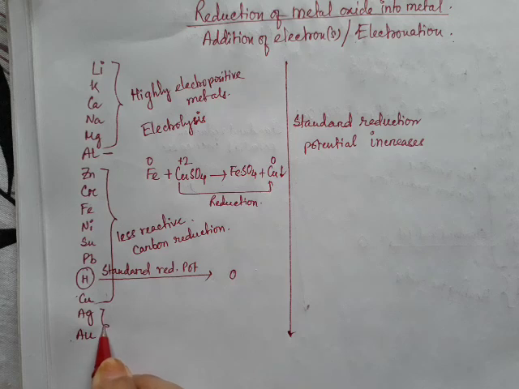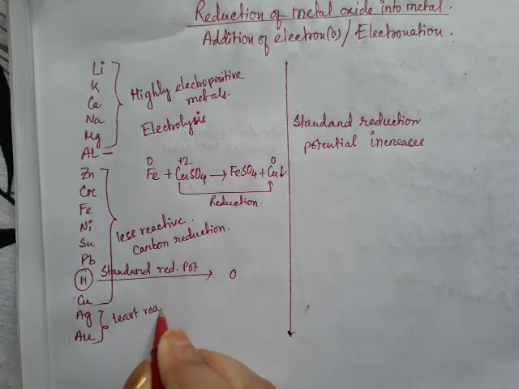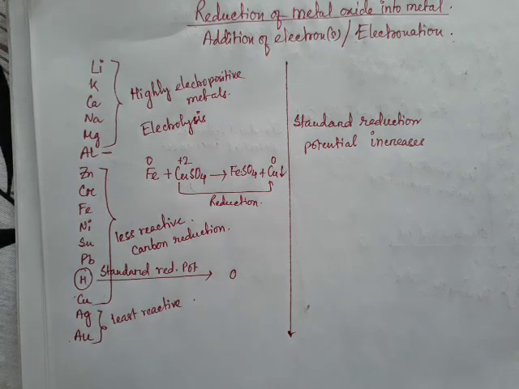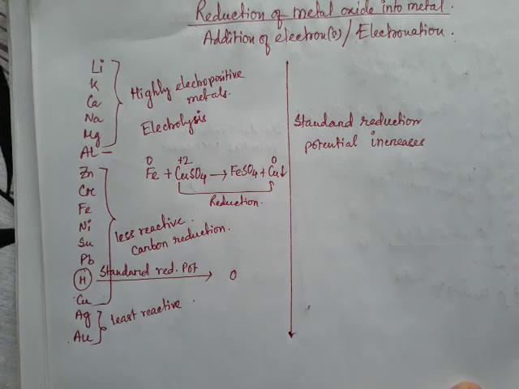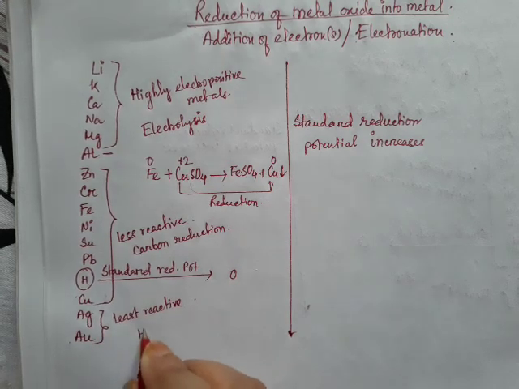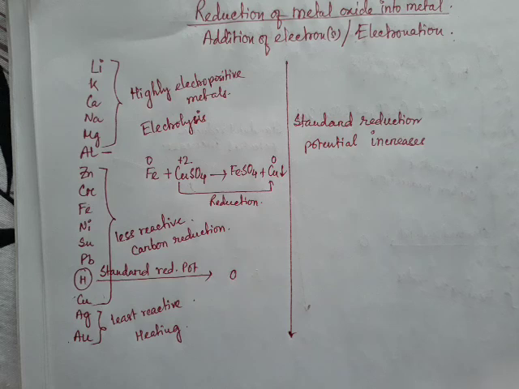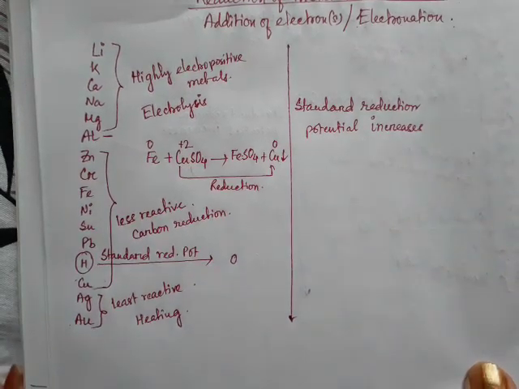Next is silver and gold. They are least reactive. Okay, least reactive they are, and they have a much lower tendency to donate electrons, although they exist in free state. They are mainly found in their combined form, and their oxides are least stable, so they are easily converted into their corresponding metals by heating their oxides. So only by heating we can get this silver and gold from their oxides.